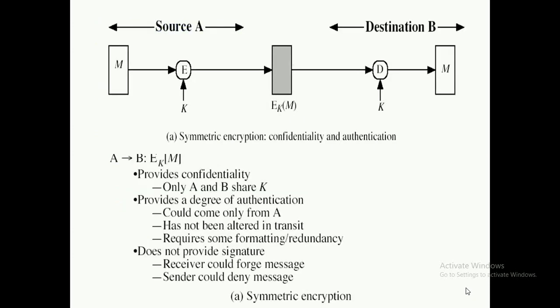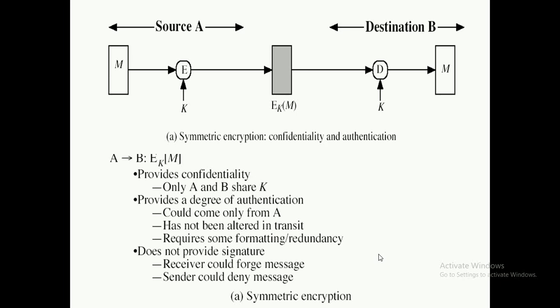Just have a quick look at how we can achieve confidentiality and authentication by applying symmetric key cryptography. Let's have a message M. Encrypt the message M using some encryption algorithm E, applying some common secret shared key K, and send it to the receiver.